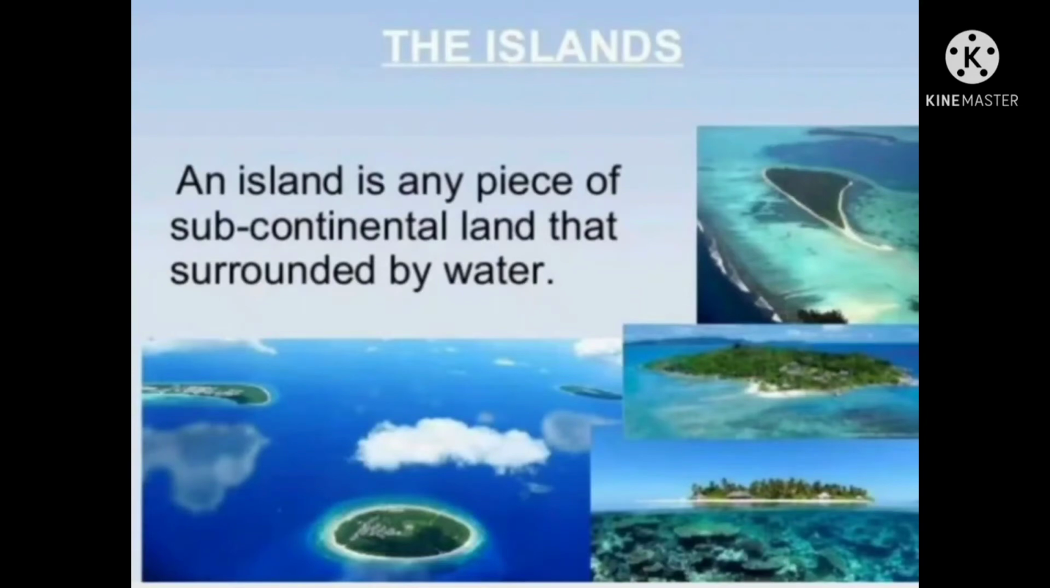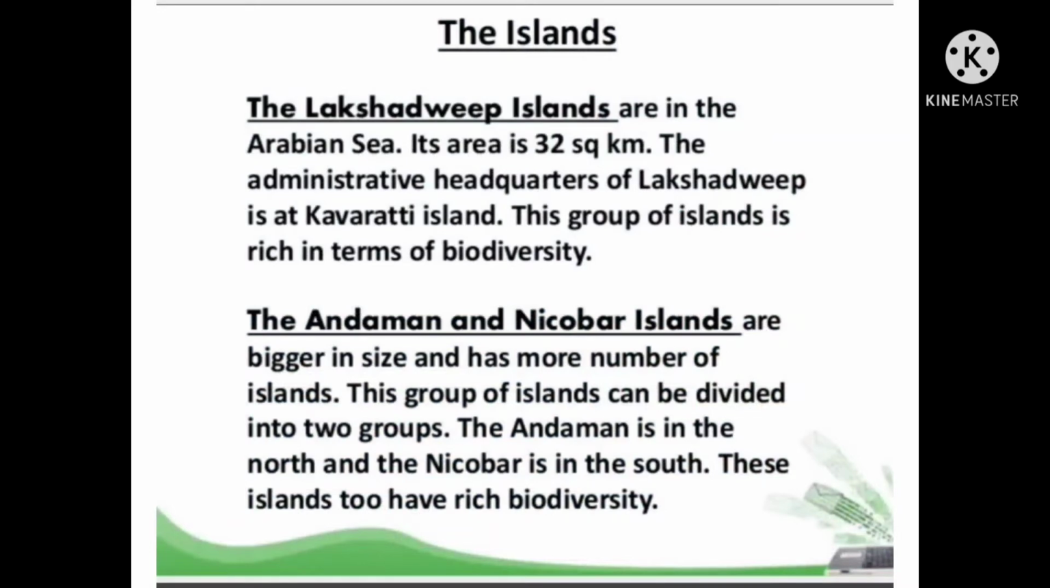Next we are going to discuss the island groups of India. An island is any piece of land that is surrounded by water. There are mainly two island groups in India: the Andaman and Nicobar Islands and the Lakshadweep Islands.